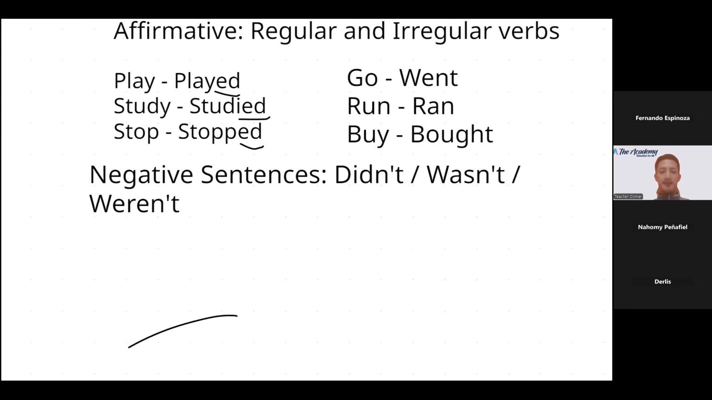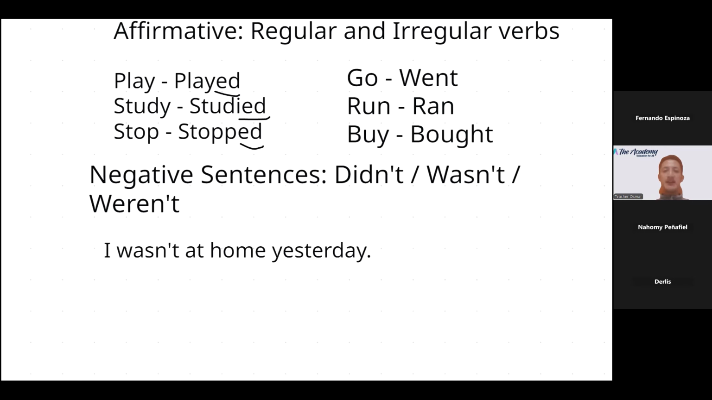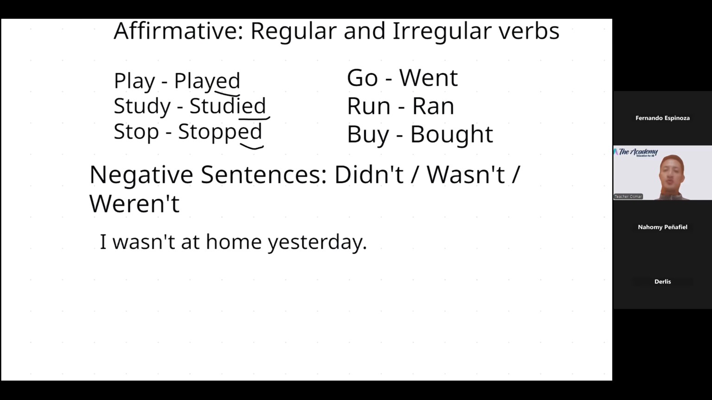So, for example, I can put it like this. For the to-be verb, very easy. I wasn't at home yesterday. For example, I wasn't at home yesterday. This is negative, the translation: yo no estuve en casa ayer. I wasn't at home yesterday.